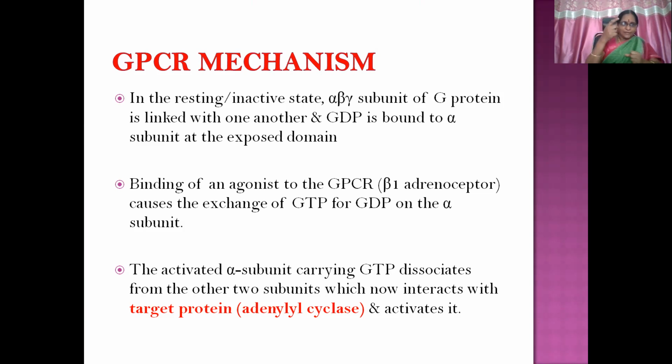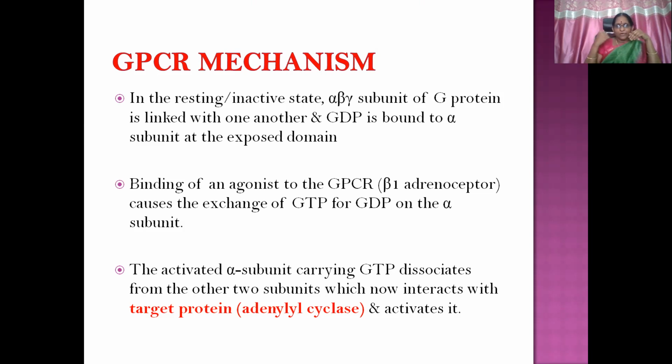The extracellular domain will be there, which will give the receptor site to the agonist or ligand molecule. So the agonist will combine with that extracellular domain of the GPCR. For example, here we are taking the beta 1 adrenoceptor. That causes the exchange of GTP for GDP on the alpha subunit. So intracellularly, as soon as the agonist combines with the extracellular domain, that is the receptor site, the GDP which is combined with the alpha beta gamma subunit will be replaced with GTP.